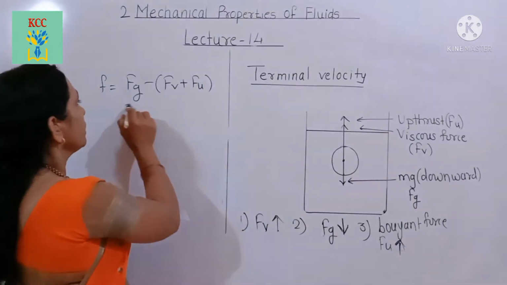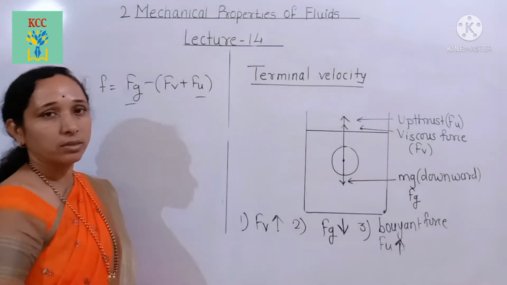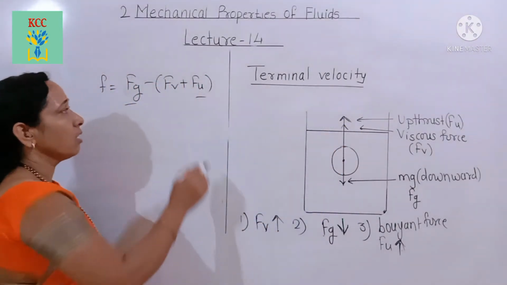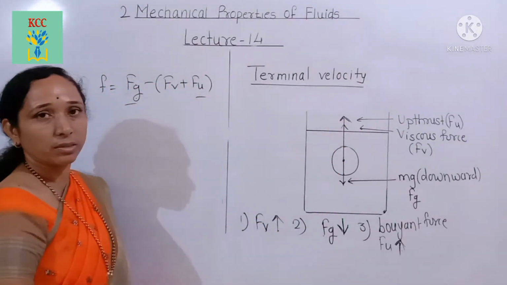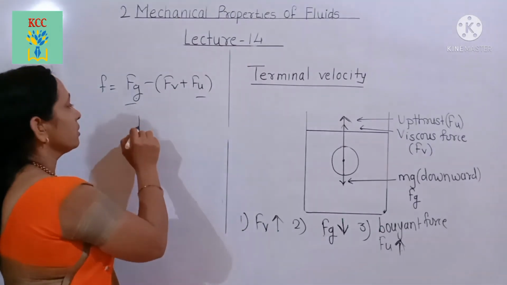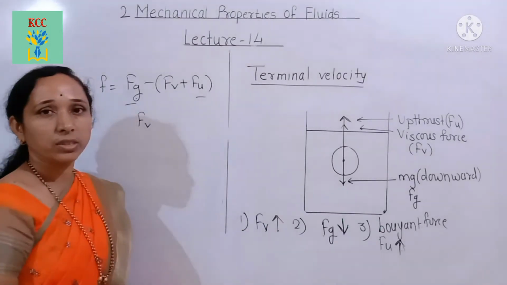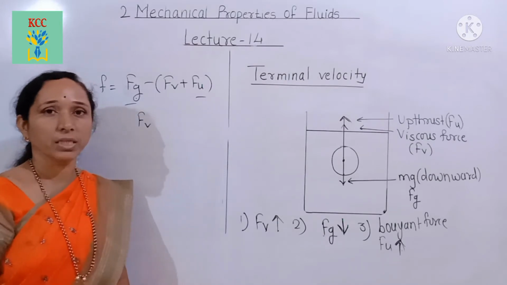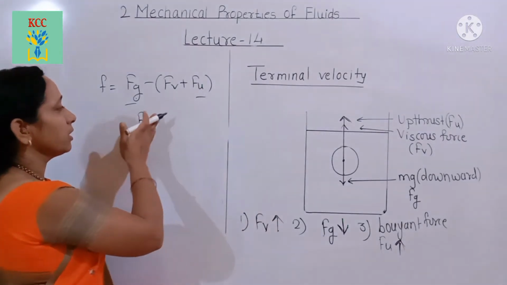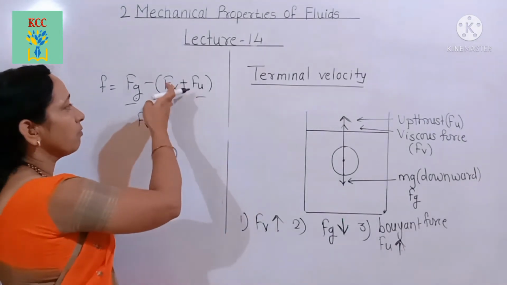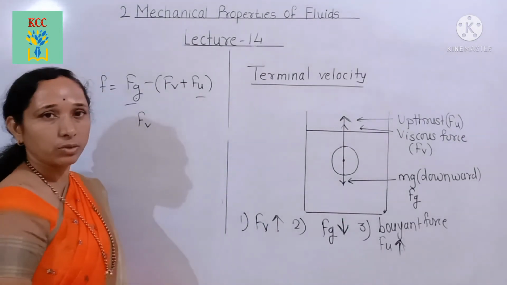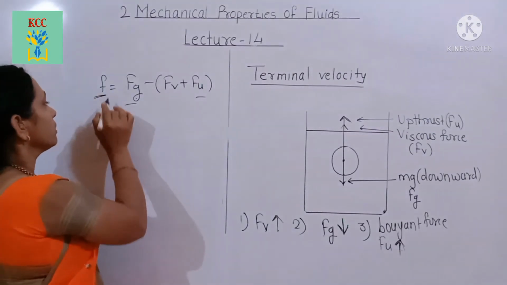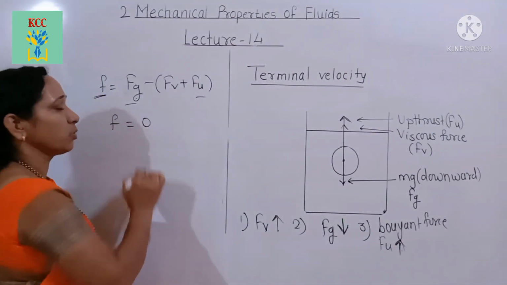Here the Fg and Fu remain constant. The buoyant force, that is the upthrust, remains constant. Also Fg remains constant. This force, that is Fe, the viscous force, goes on increasing with increasing velocity of an object. As the velocity of the object increases, this force also increases, and at a certain stage this force, that is the effective force, becomes zero.